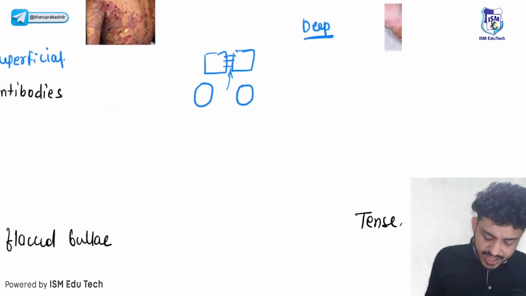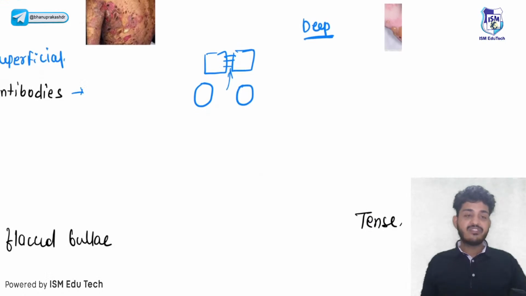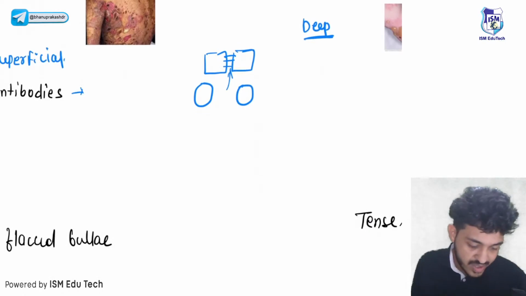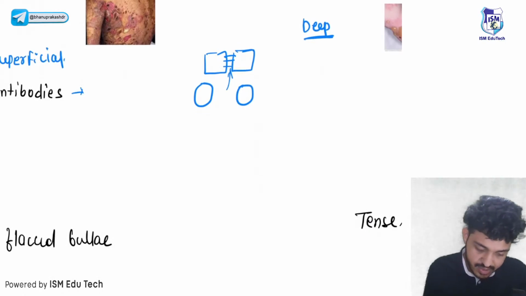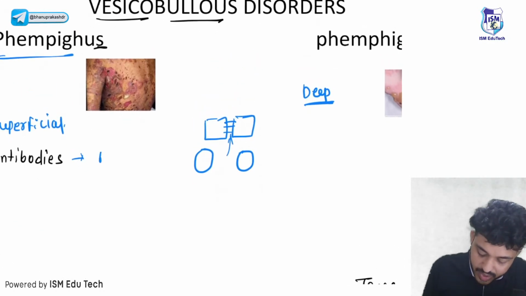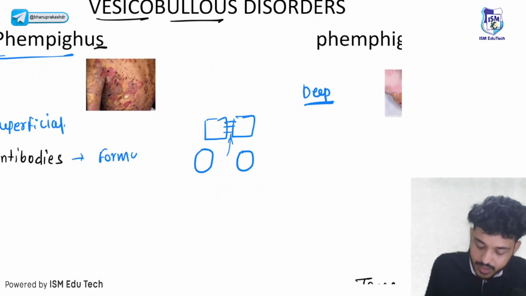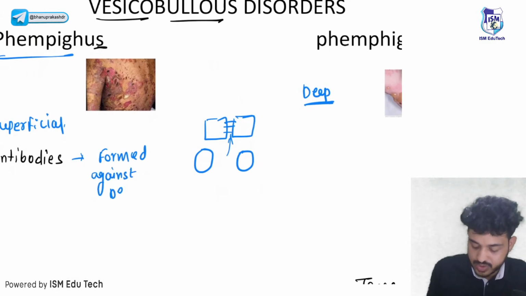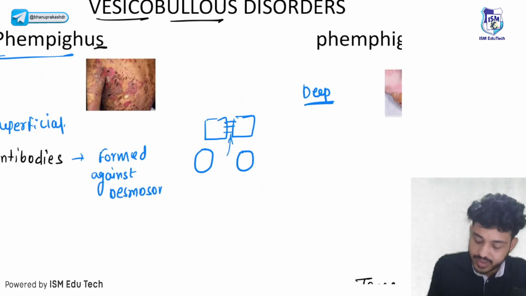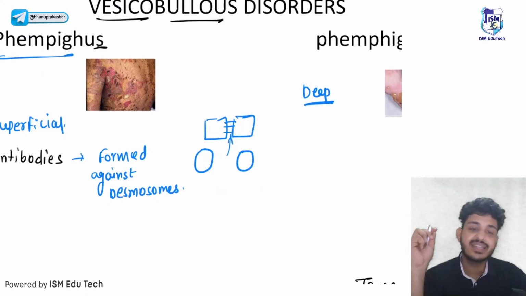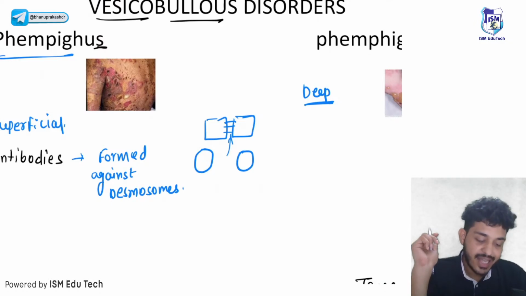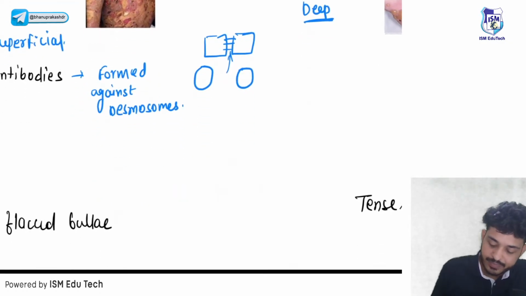Okay, so what are the antibodies that are formed in the pemphigus group of disorders? Look here, guys. In pemphigus, the antibodies are formed against desmosomes, or rather desmogleins, right? Here the antibodies are formed against desmoglein.